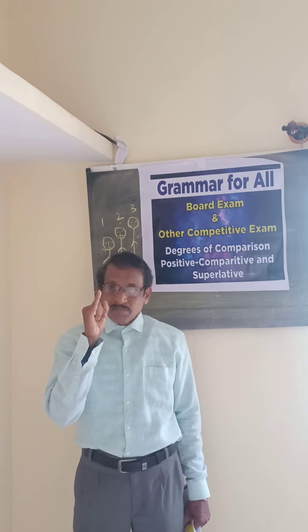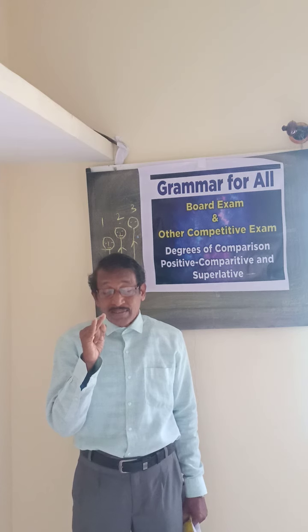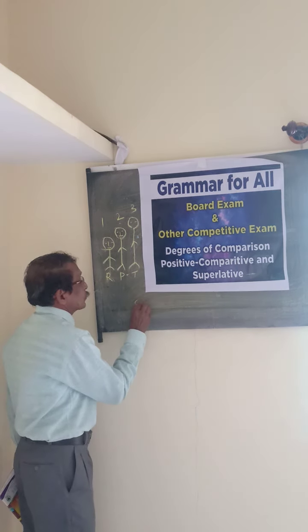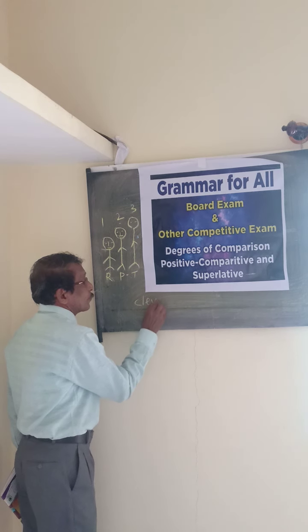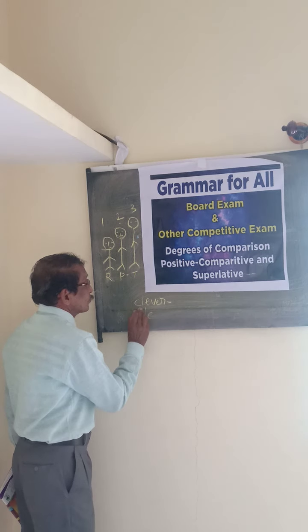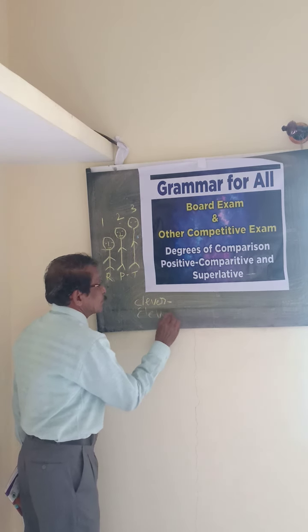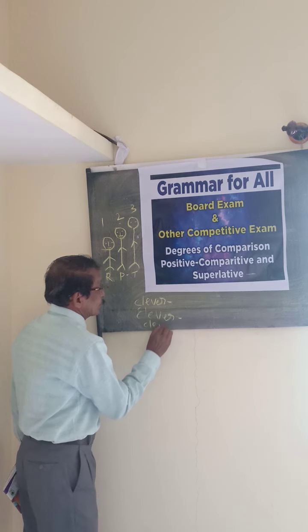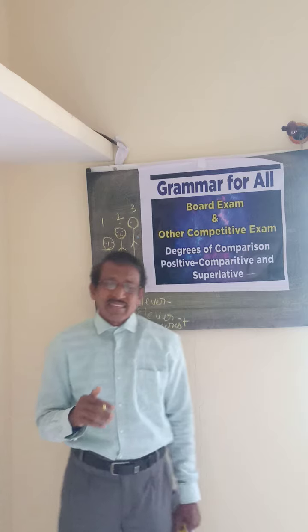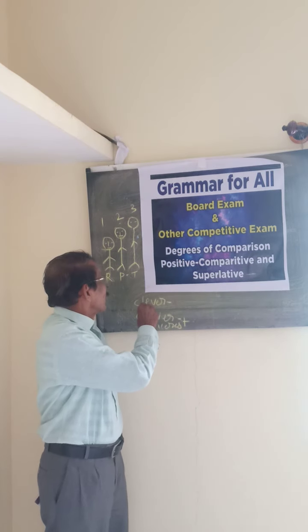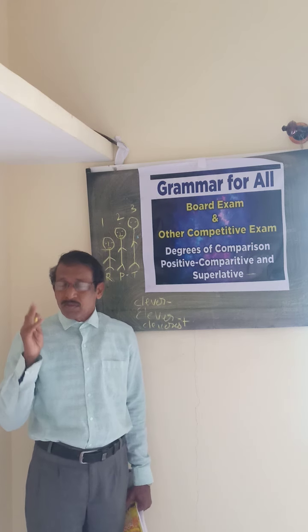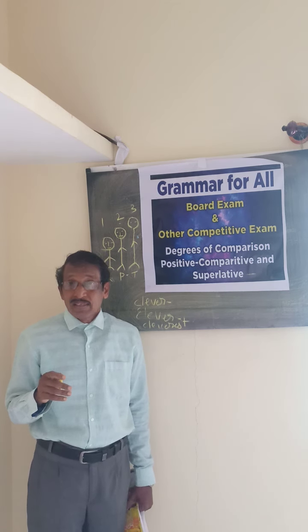One is clever, positive, then comparative, cleverer, then cleverest, that is superlative. Clever, cleverer, cleverest. Clever is a positive degree. That adjective belongs to positive.